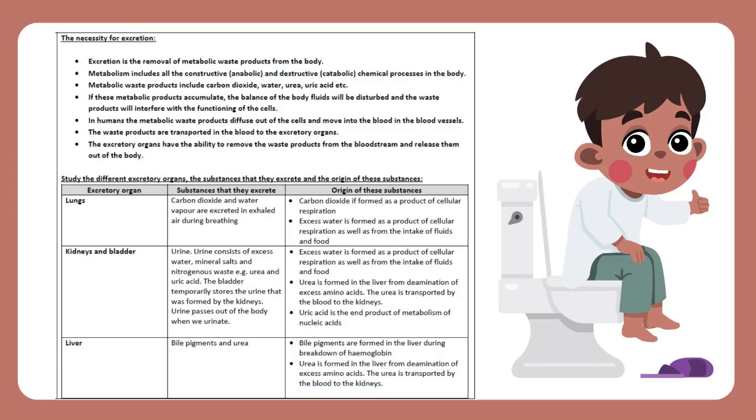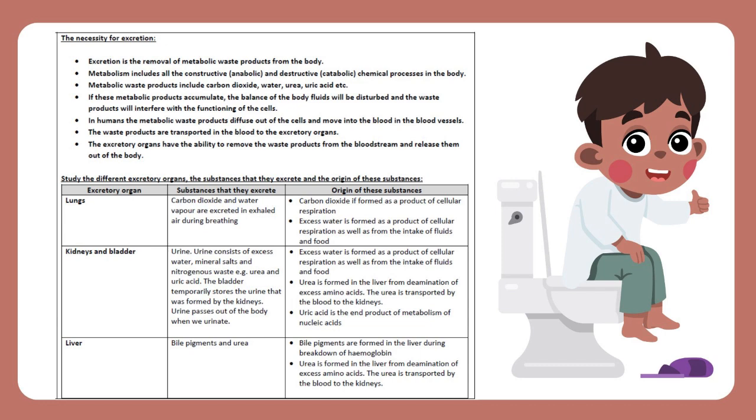The necessity for excretion. Excretion is the removal of metabolic waste products from the body. Metabolism includes all the constructive, anabolic, and destructive, catabolic, chemical processes in the body. Metabolic waste products include carbon dioxide, water, urea, uric acid, etc. If these metabolic products accumulate, the balance of the body fluids will be disturbed and the waste products will interfere with the functioning of the cells.